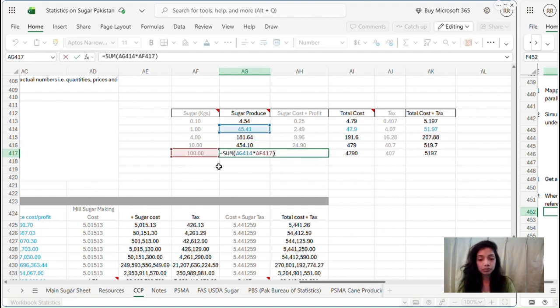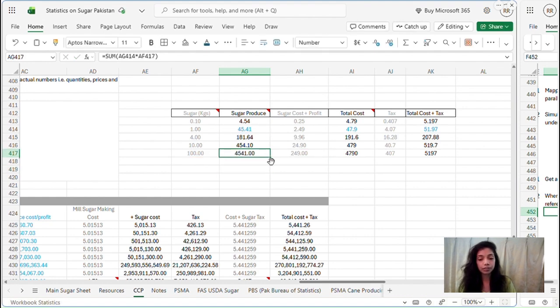Now to find out what will be the cost of cane to produce 100 kgs of sugar, we are going to multiply that 1 kg cost 45.41 by 100, and then we get 4,541 rupees. That is the cane cost required to produce 100 kgs of sugar.